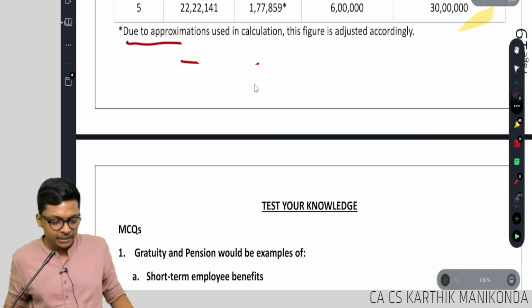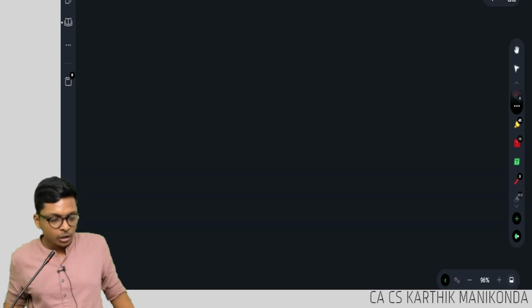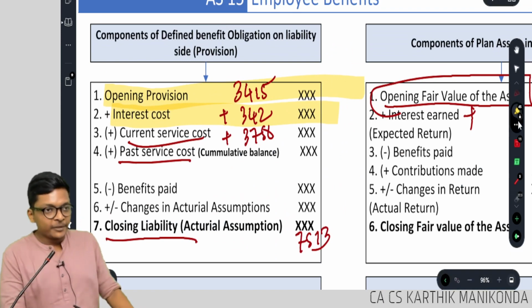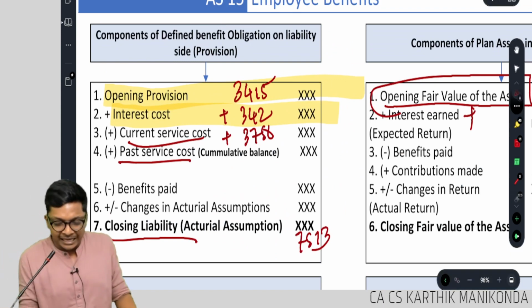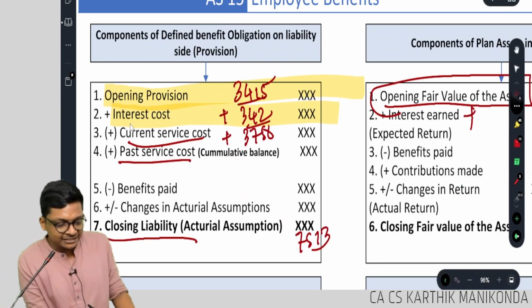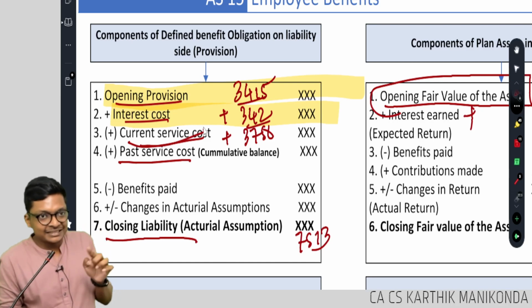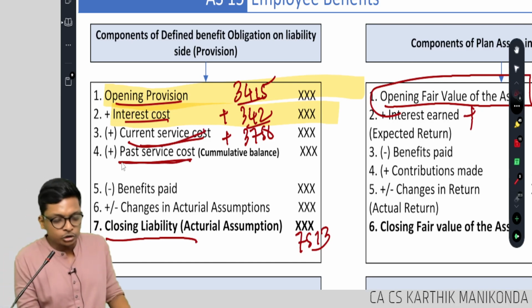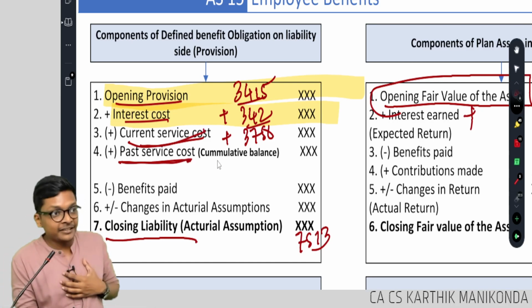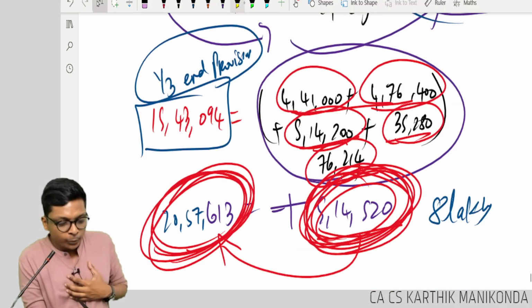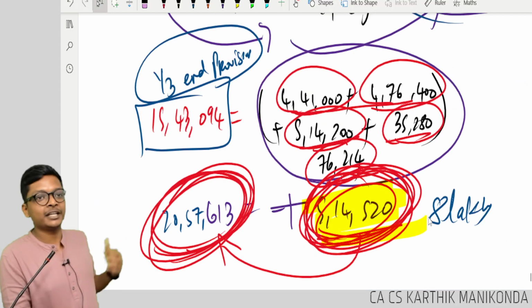So now go to my formula or table which we made. Before the break I told you will add all these things, which is nothing but opening provision plus interest plus current service cost. In certain cases you will also add past service cost, cumulative balance of all the years put together, 5,14,520.